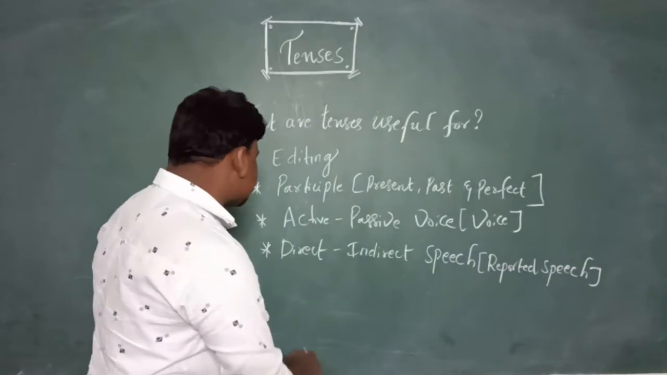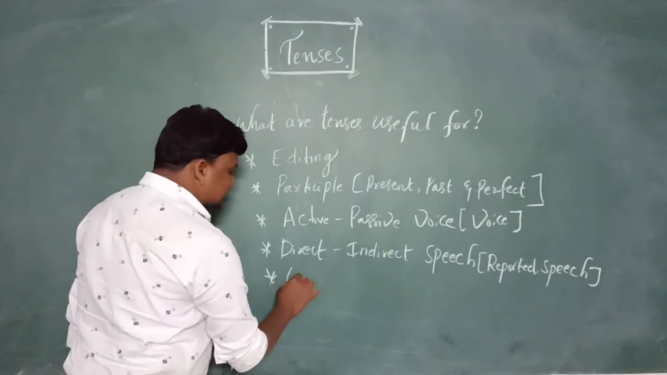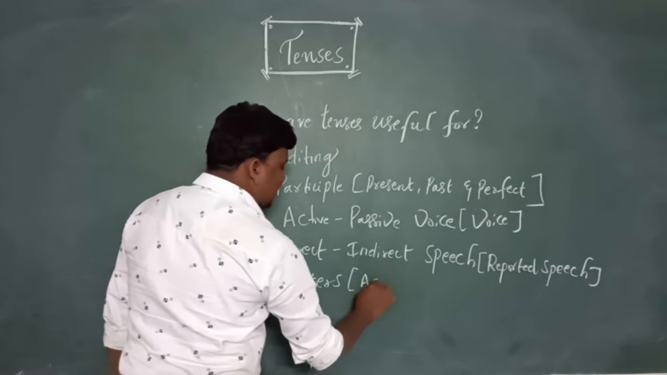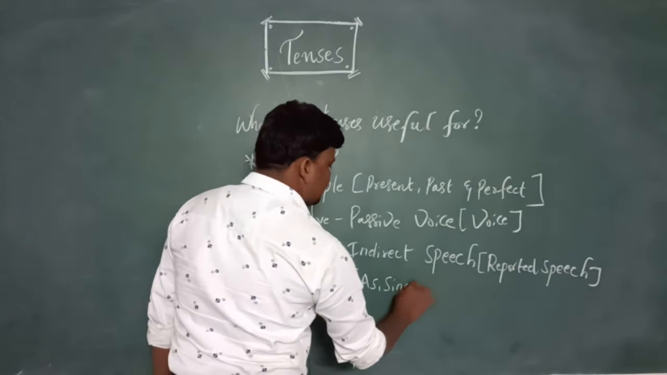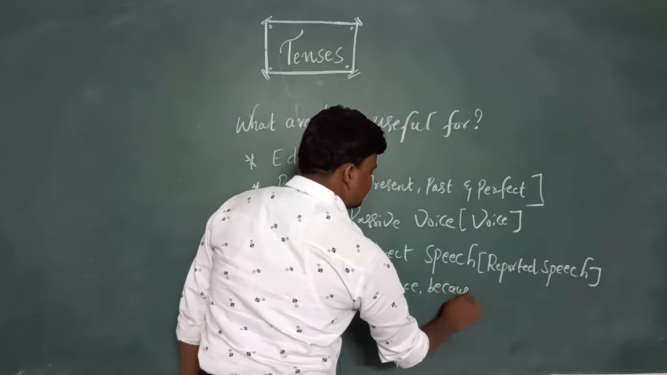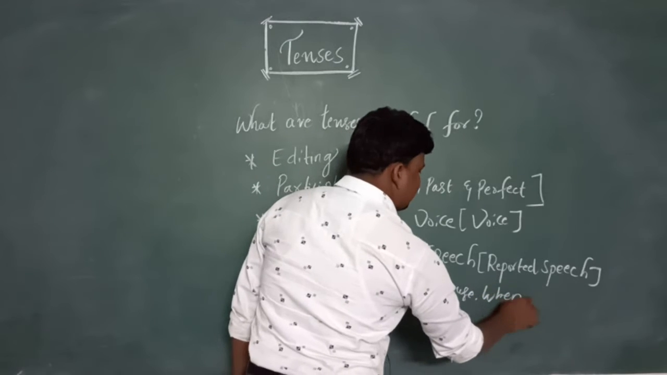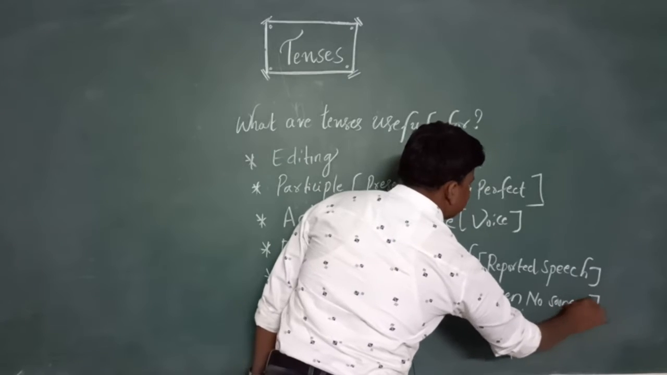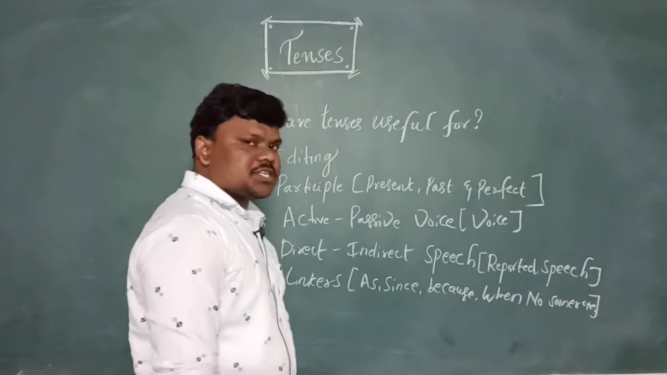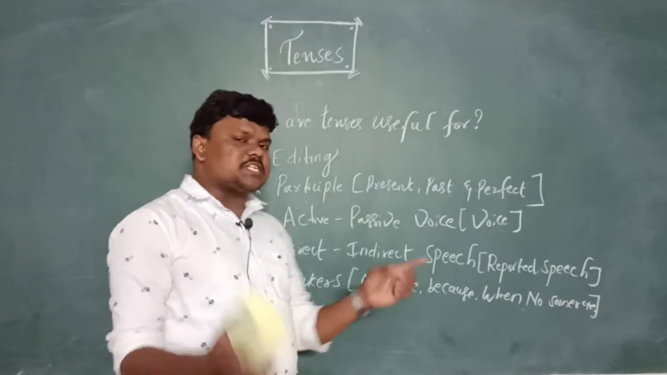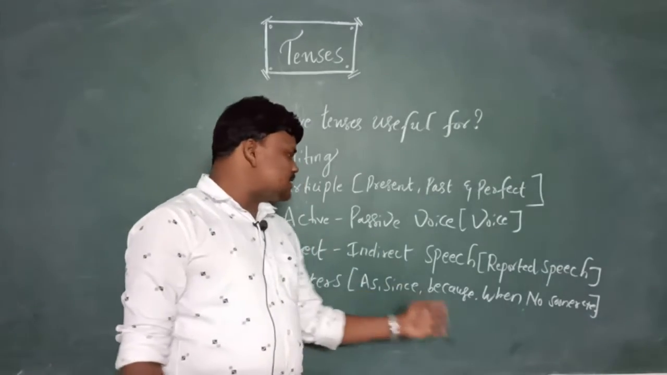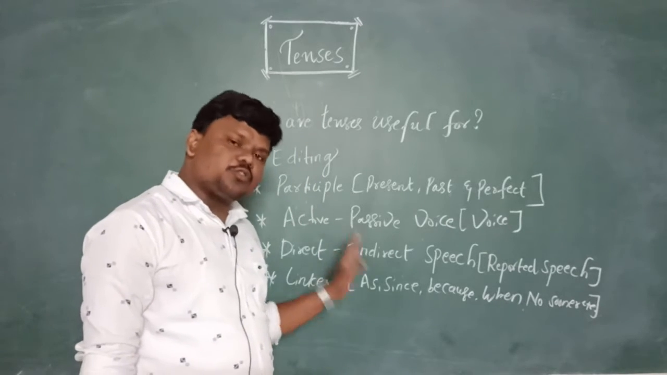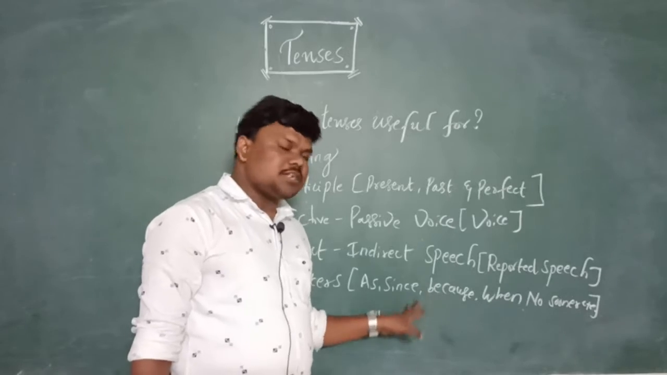Well, and next one, linkers like as, since, because, when, no sooner. Many linkers are there. If you want to combine two sentences with the linkers, many are there: as, since, because, when, no sooner. So to combine the sentences with the linkers also we should know the tenses.